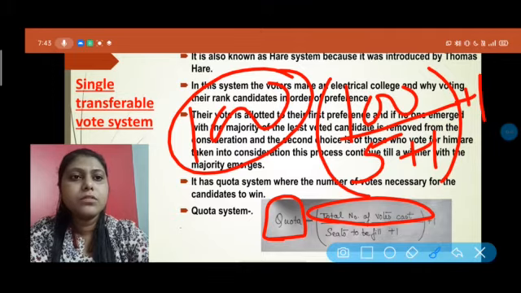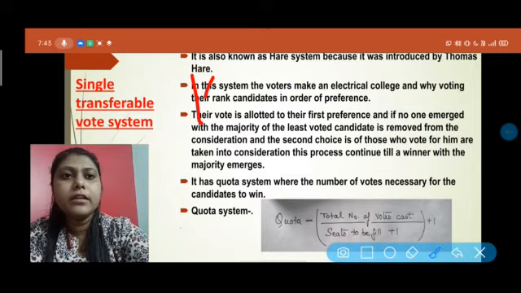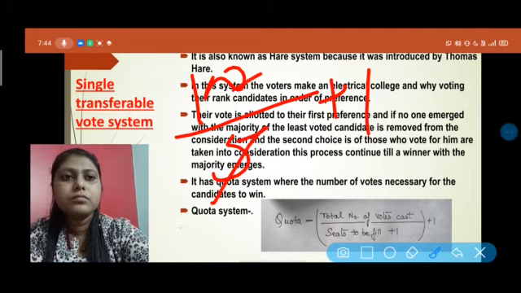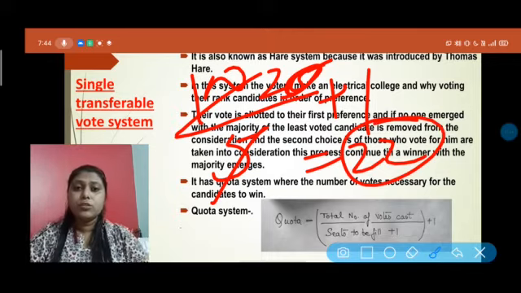then plus 1. Suppose there is a 4th seat, so 4 plus 1 is 5, plus 1, so a total of 22 votes should be needed.